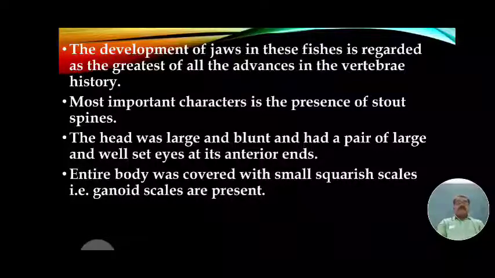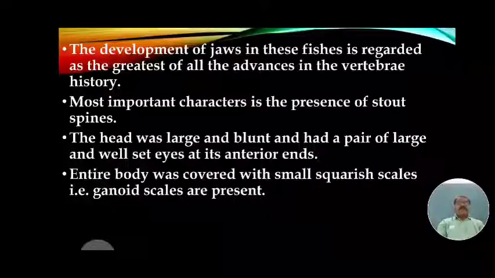These spines are used as defensive and offensive devices, which is why they are important.